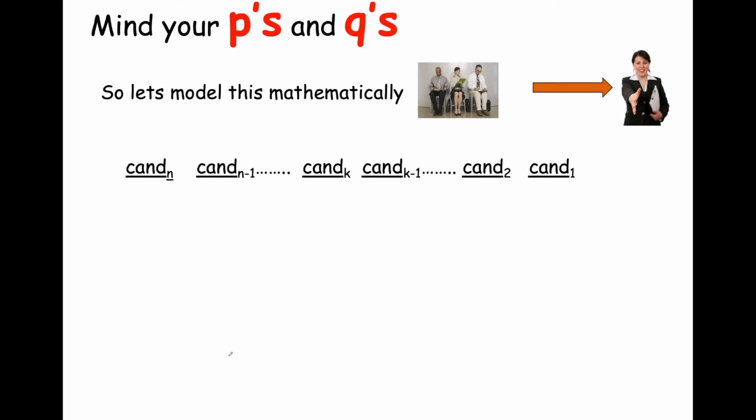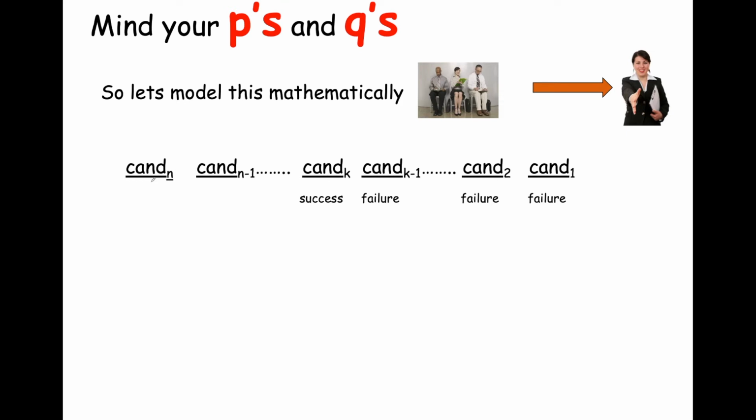So we have our sequence of candidates, and we have failure, failure, failure, failure for the first candidate through the k minus 1 candidate. We have a success for the kth, and then we don't care about the k plus 1 on through the nth candidate.